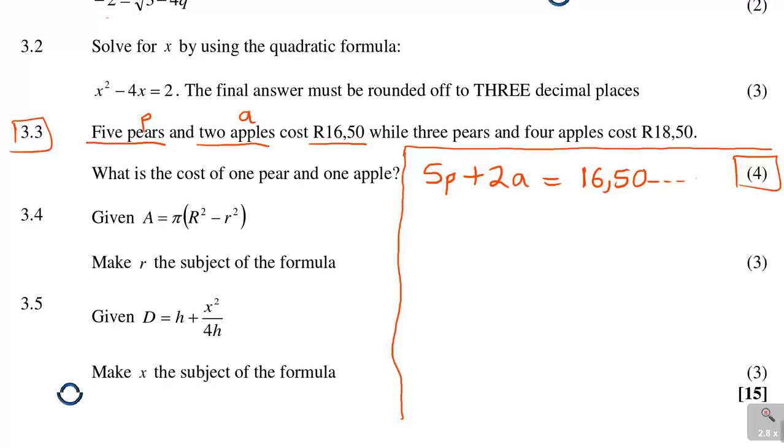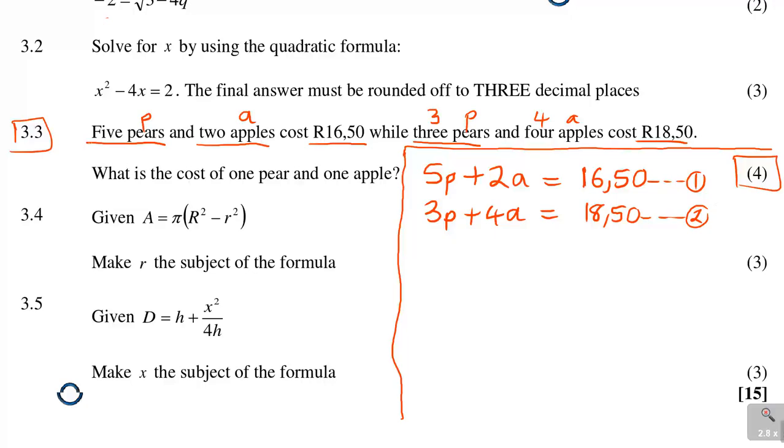That is part 1. Then 3 pears, which is 3p, and 4 apples, 4a, cost 18 Rand 50. So 3p plus 4a is equal to 18.50. This becomes your equation 2.